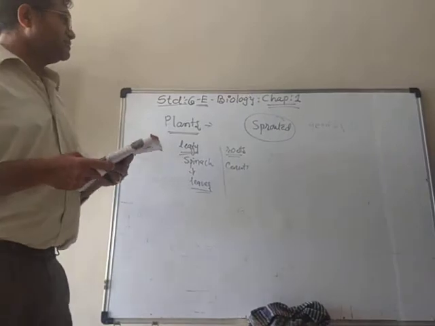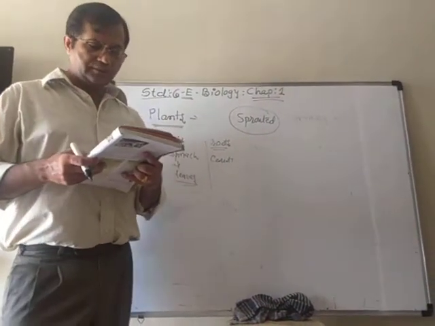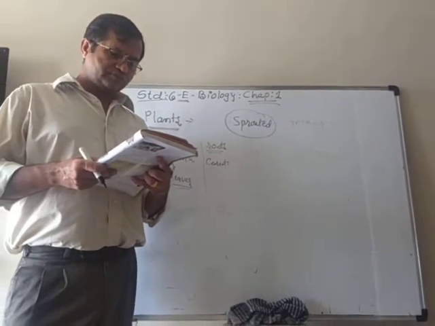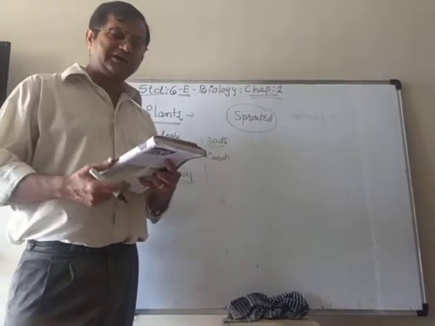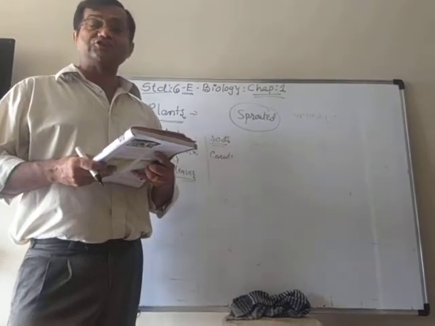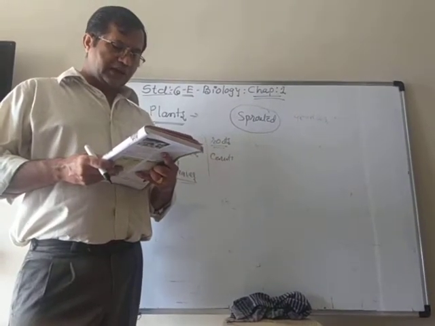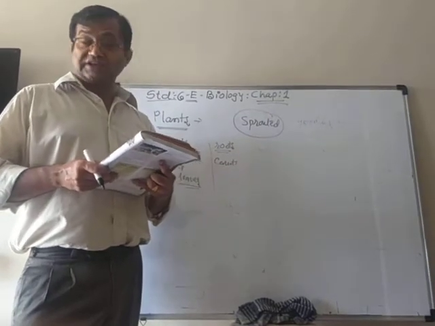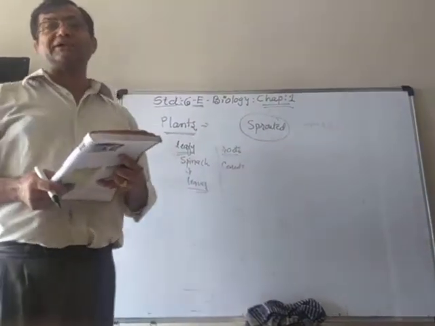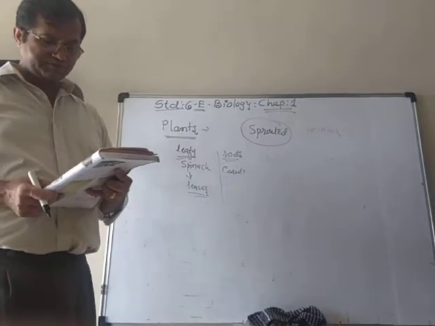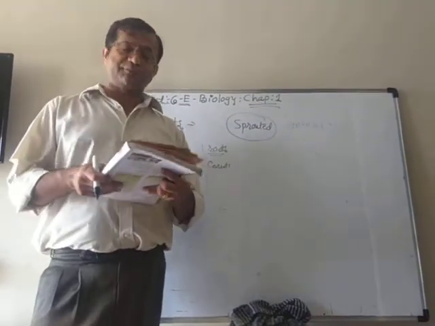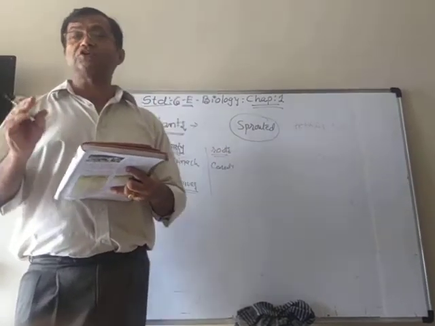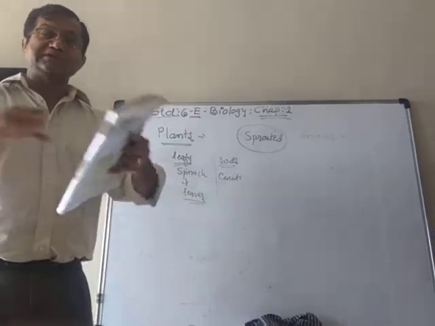For that we have to take some mung or chana seeds dry. Then take a container, put them in it and fill it with water